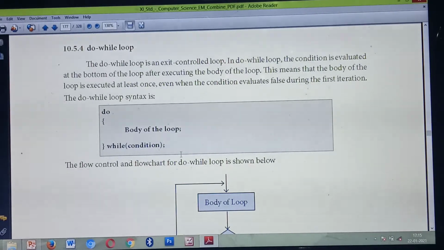You have already studied the for loop, where you check the condition at the beginning, like for int i equal to 0. That is an entry control loop. But now you check the condition at the last, the while of condition at the end. So we call this an exit control loop. First the body of the loop is executed, then the condition is checked. Again it executes, and till the condition is true it will execute. Once the condition becomes false, the flow automatically comes outside of the loop.